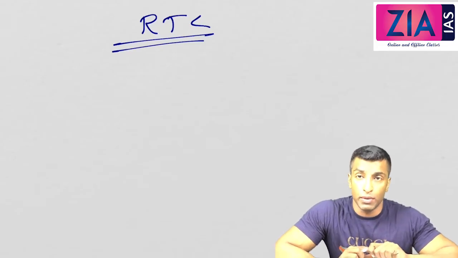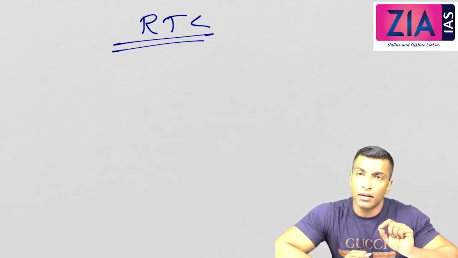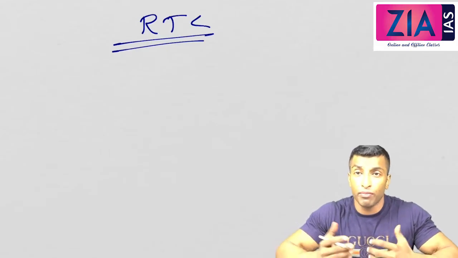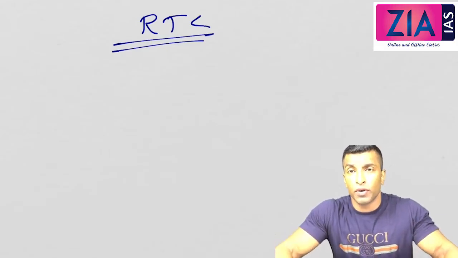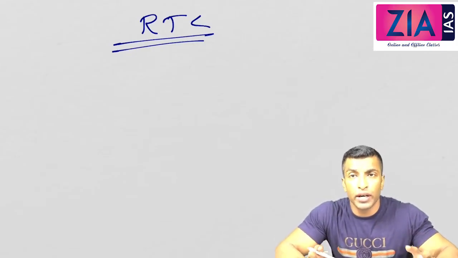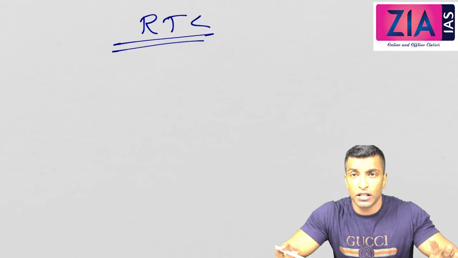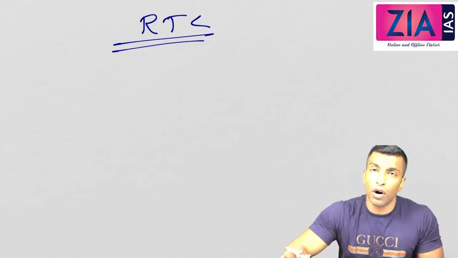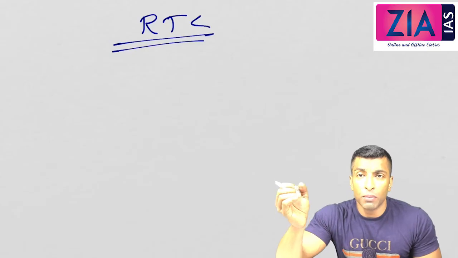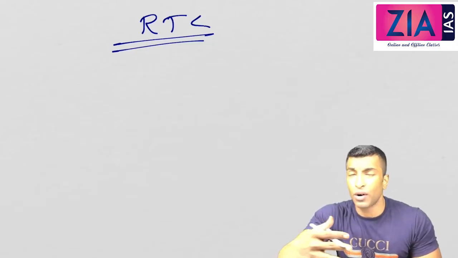The most important point that you need to keep in mind is that Congress did not participate in the first roundtable conference, because it is based on Simon Commission recommendations, and you don't have much scope to explore further devolution of power. You can discuss devolution of power only upon the basic structure which is already given by the Simon Commission. Who all participated? Hindu Mahasabha, Muslim League, princely states, and Ambedkar was also called for the first roundtable conference. Let me write down that important point.